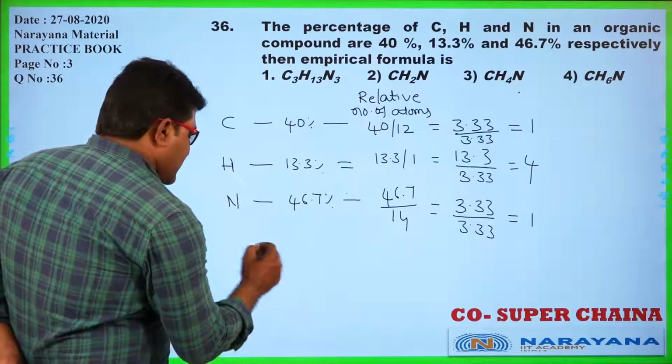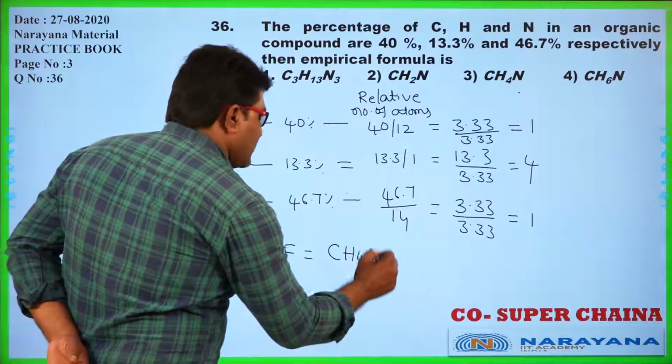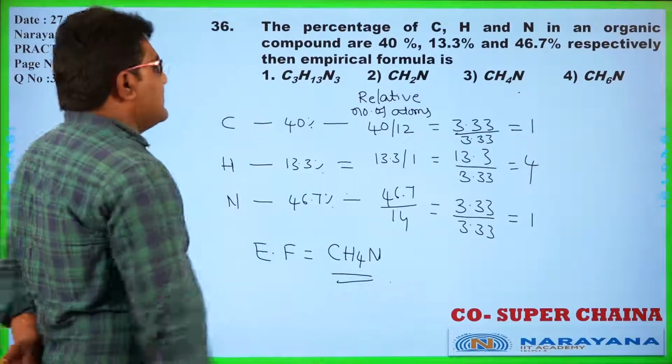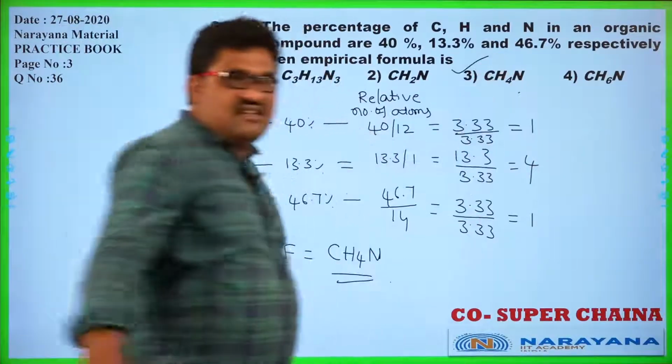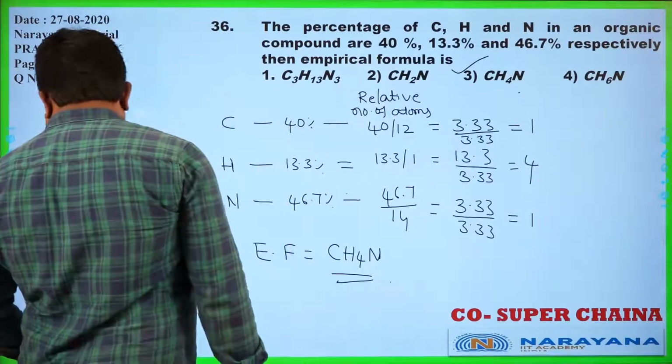From that, the empirical formula of the compound is CH4N. Third option is the correct one. Okay, I am going to the next question.